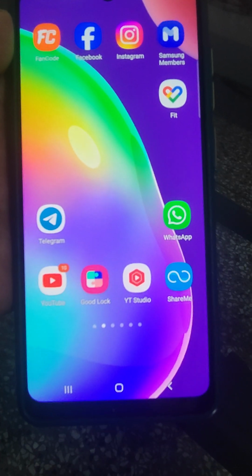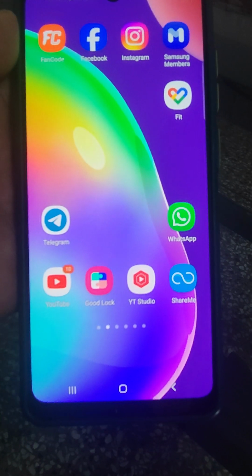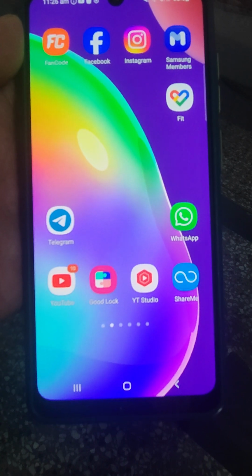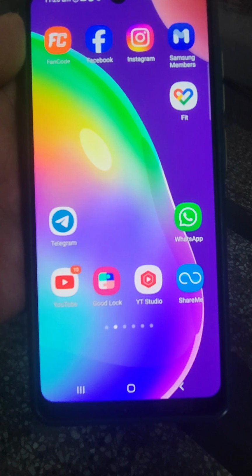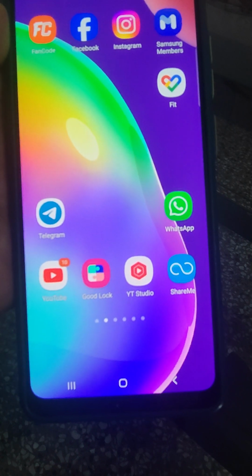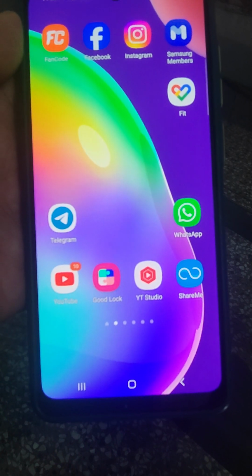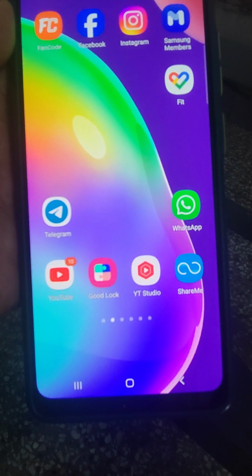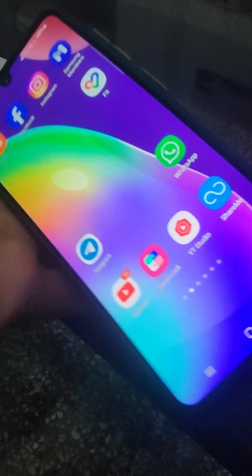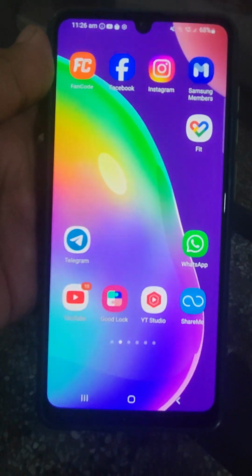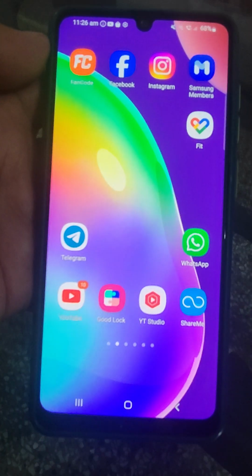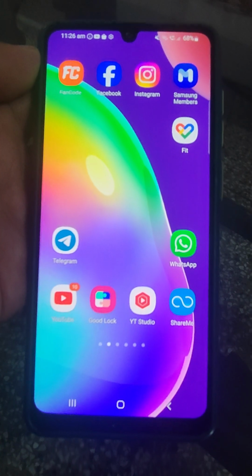The auto rotate feature in Android phones can automatically switch between landscape and portrait mode based on how we hold the phone. When you are watching any video, just place your mobile into landscape mode and the video will shift like that. And when you rotate it back, it will go into portrait mode.